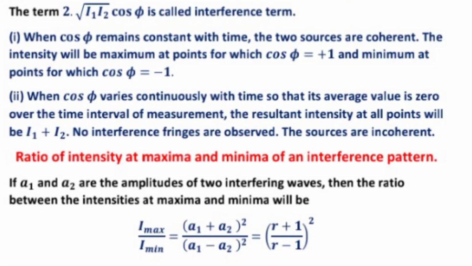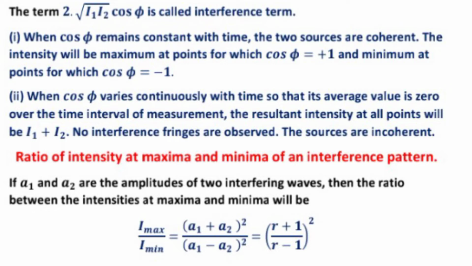Number 2 is when cos phi varies continuously with time so that its average value is 0 over the time interval of measurement, the resultant intensity at all points will be I1 plus I2. No interference fringes are observed. This source is called incoherent.